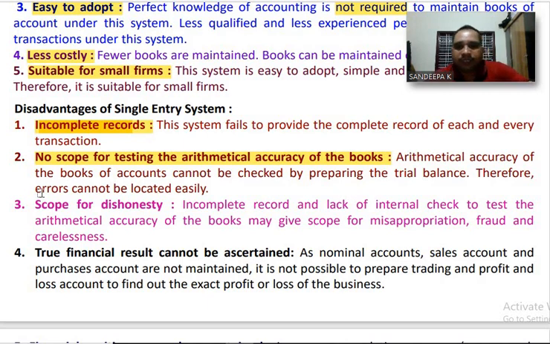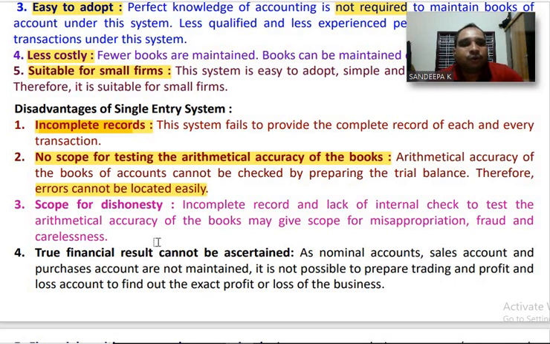Understand? Therefore, errors cannot be located easily. Next one. Number 3, scope for dishonesty. Incomplete record and lack of internal check to test the arithmetical accuracy of the books may give scope for misappropriation, fraud and carelessness.